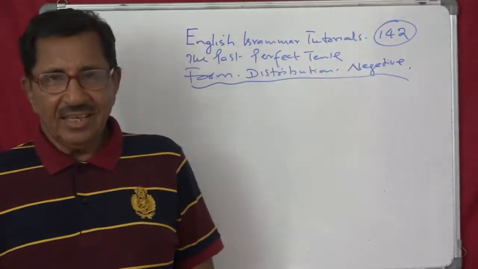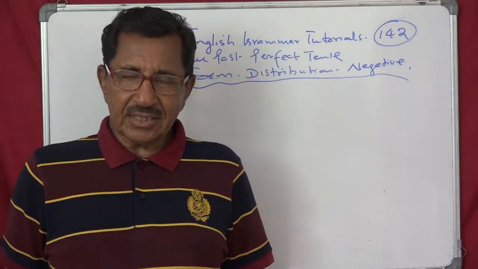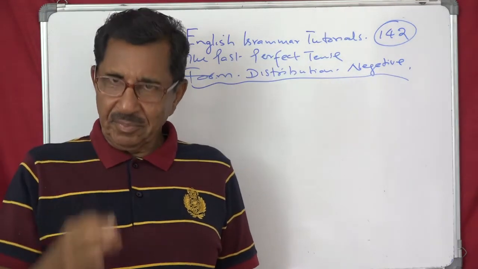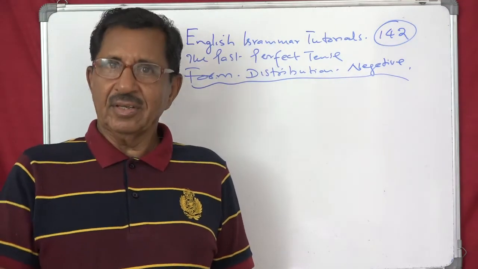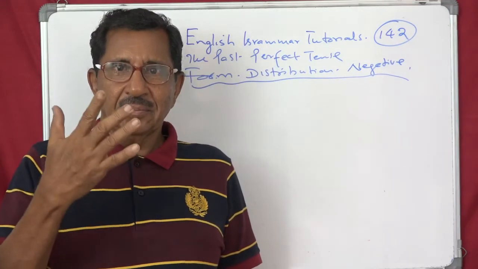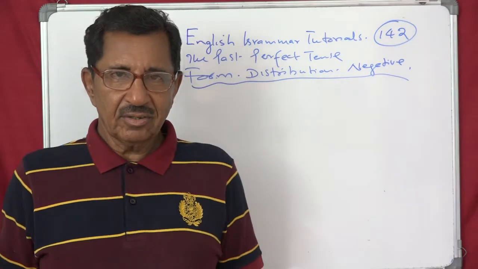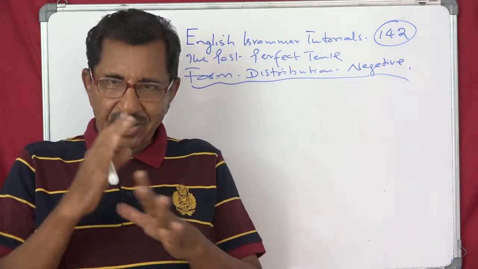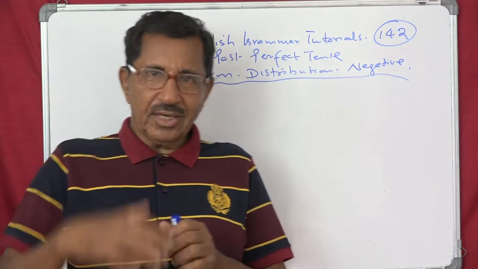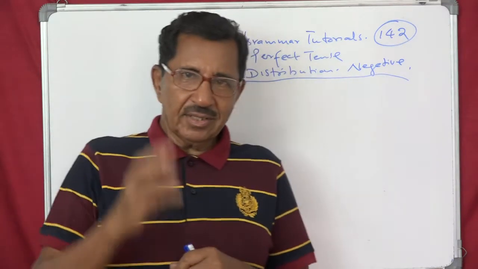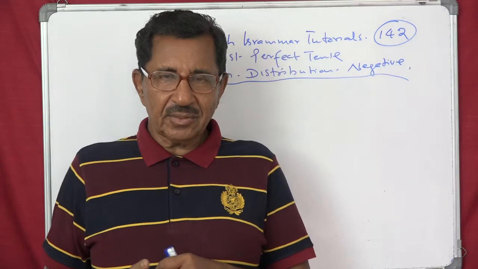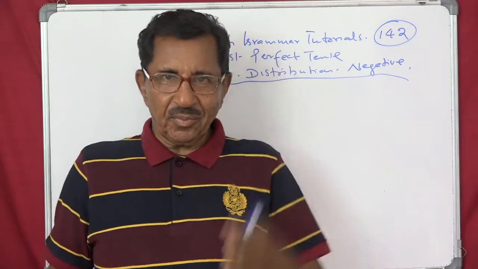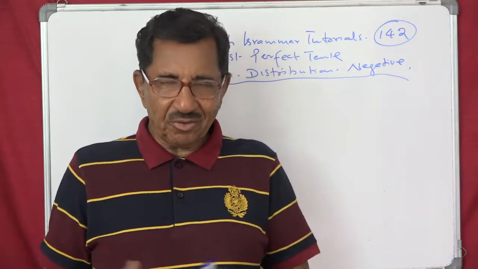Hello friends, now we have completed the discussion of present continuous, simple present, present perfect continuous, simple past, past continuous. 6 tenses. We have just 6 more tenses. Now it's very easy because you know the way the programming works. When you study a tense, you start with the form, then distribution. You can distribute it only to 6 persons. So 3 singular and 3 plural. I think now you are very thorough with it.